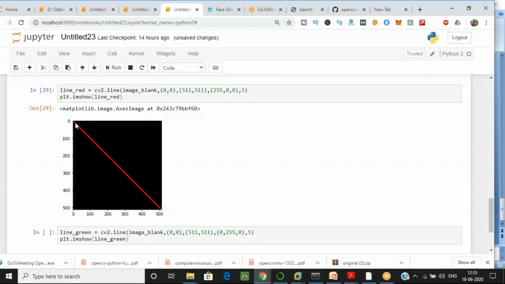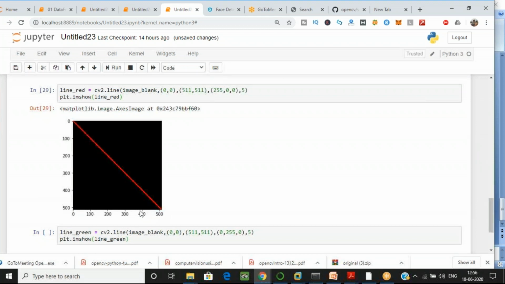And where I want to start my line: as you can see on the screen, this point is the top left. The x and y coordinates for the start of the line are 0, 0, because the line starts from here. That's why we have given the starting coordinates here. And once you start the line, you have to tell where to end it as well. It is my bottom right, and as you can see, this point is my 500, 500.